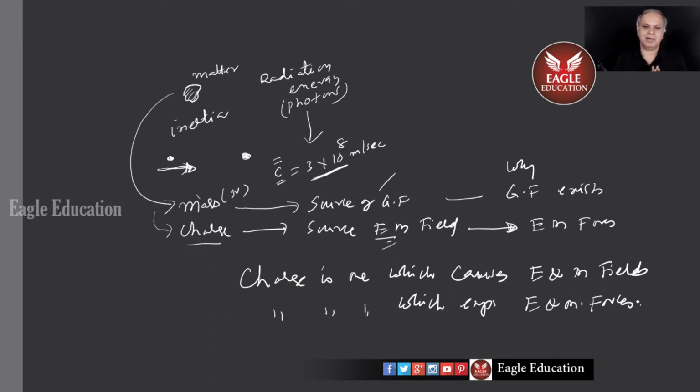And there are two completely distinguishing and differentiating forces. One is gravitational force, the other is electromagnetic force. So they said gravitational force comes because of a property called gravitational mass, and electromagnetic forces come because of a property called electric charge.